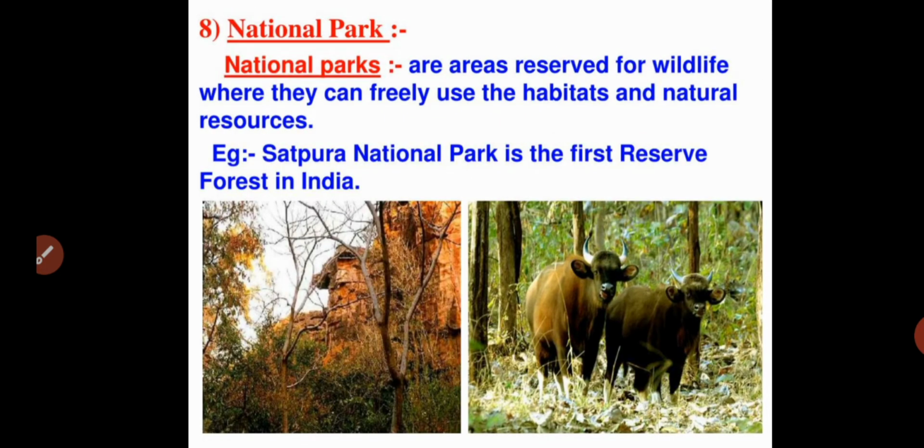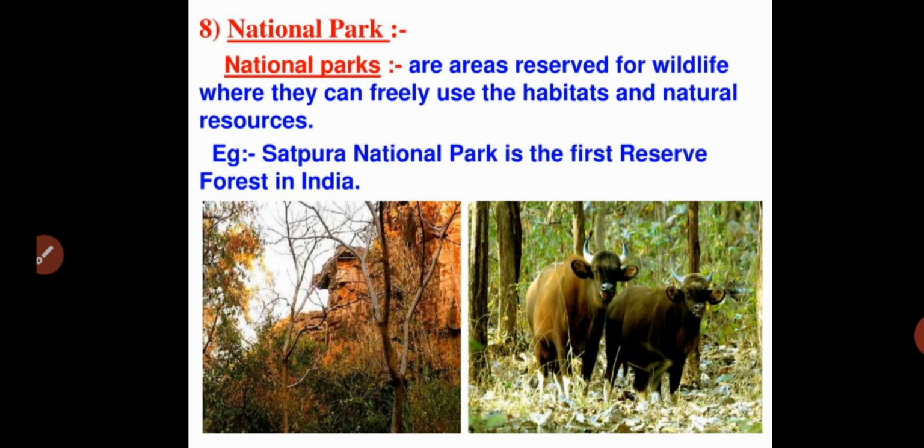Next, coming to national parks. Another very important method of conservation of plants and animals is the national park. Many national parks are there in our Karnataka. National parks are the areas reserved for wildlife, where they can freely use the habitat and natural resources.